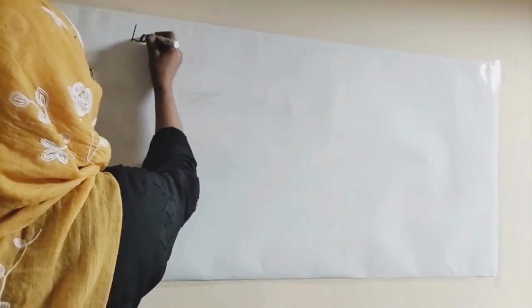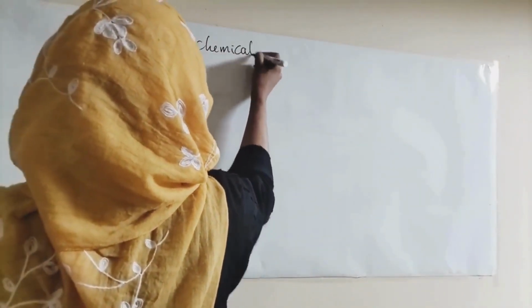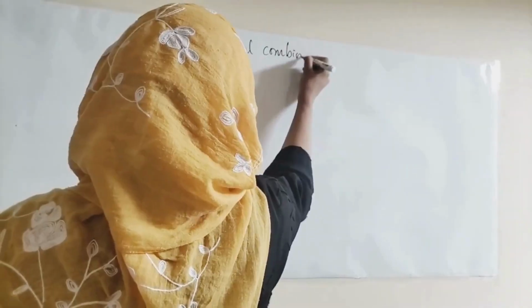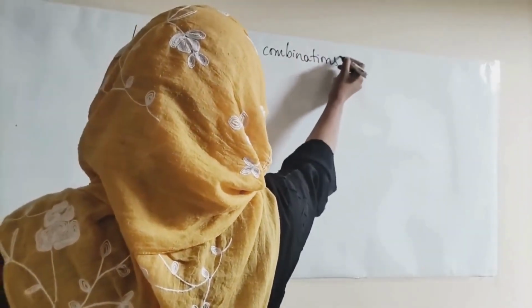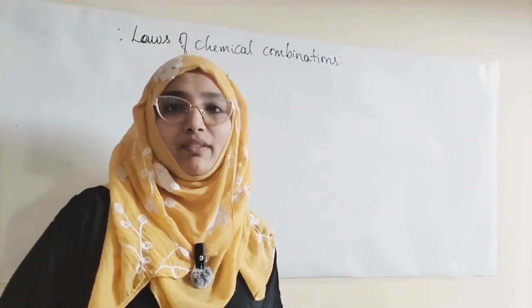The very first topic is the laws of chemical combinations. What are these laws of chemical combinations? There are a total of 5 laws.